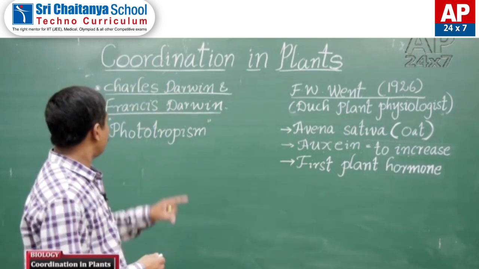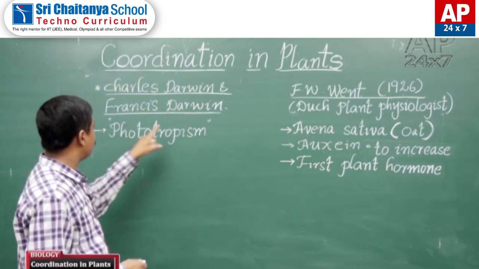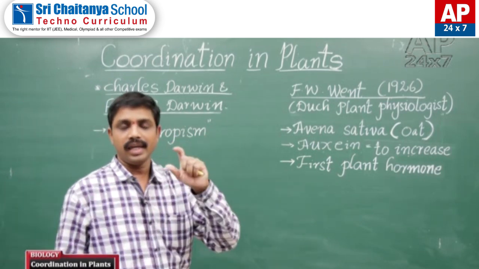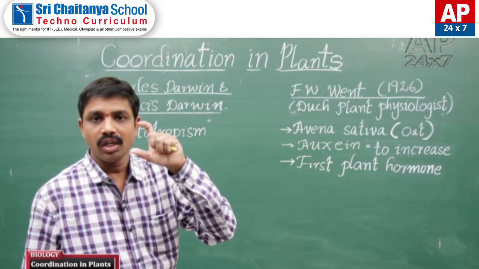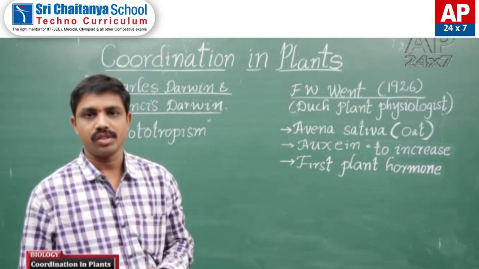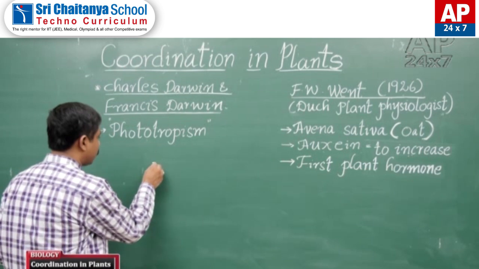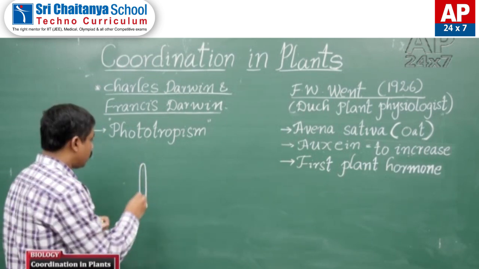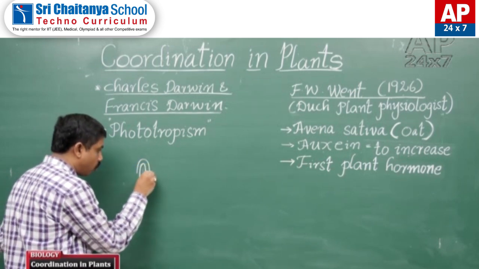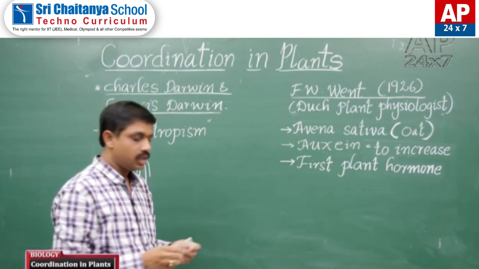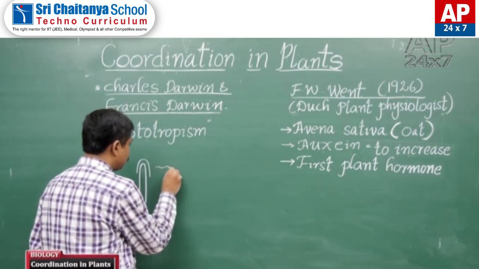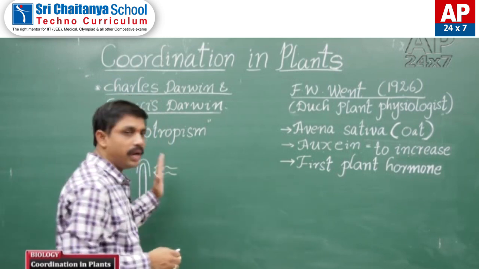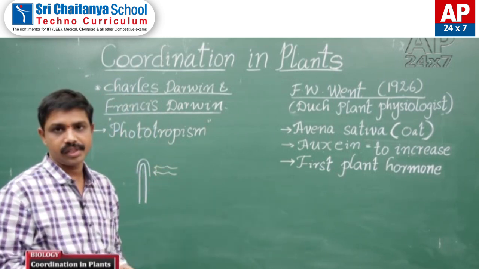Charles Darwin and his son Francis Darwin conducted an experiment to prove phototropism. He conducted experiments on canary grass coleoptiles. The tip of the coleoptile was covered by aluminum foil, and when light rays passed from one side, there was no bending towards the direction of light.